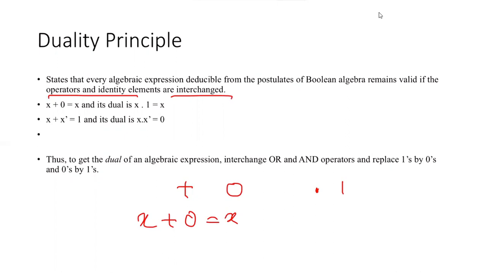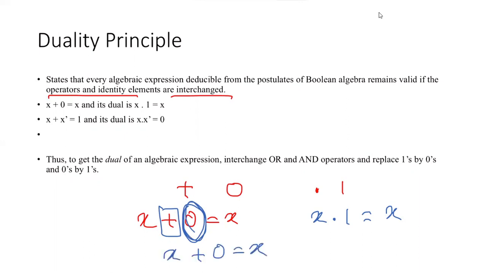So the dual would be, I interchange the operators, so instead of plus I write x dot something is equal to x. I interchange the operator, and I also interchange the identity element. So x dot 1 is equal to x. If this is 2a, then our 2b would be x dot 1 is equal to x. This is the duality principle.